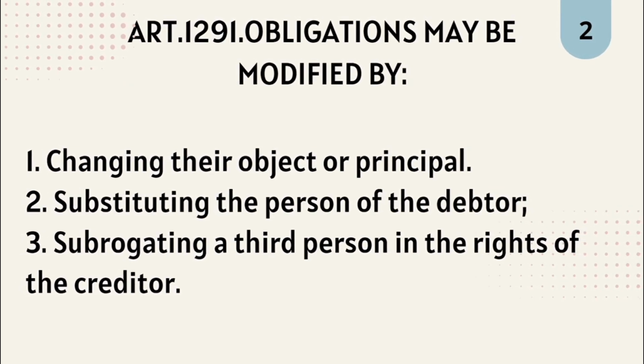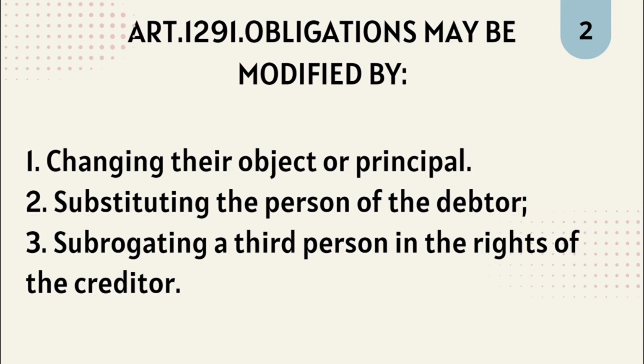According to Article 1291, obligations may be modified by Number 1. Changing their objects or principal conditions. An example is, Simon agreed to deliver to Ben a car. Later, they entered into another contract whereby instead of Simon delivering a car, he would deliver 10 air conditioners. The obligation to deliver a car is extinguished by the obligation to deliver the 10 air conditioners. The change may involve the principal terms of the obligation.